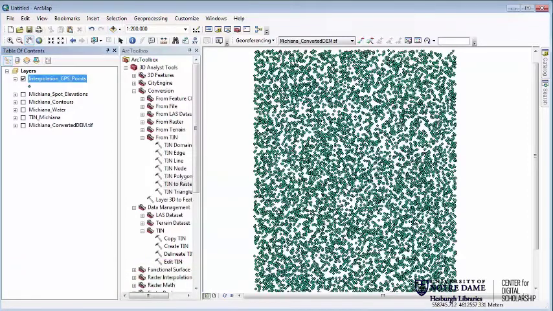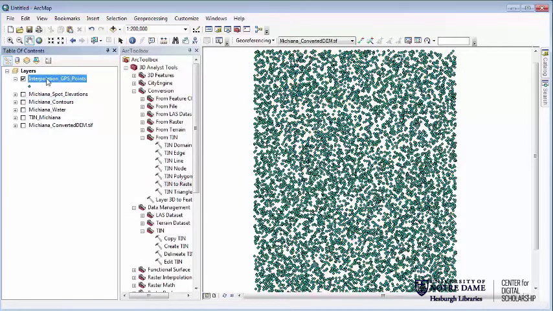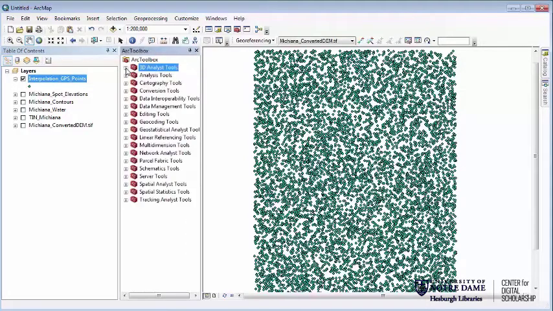What these are, are simulated GPS points taken across the same region. You can see they sort of look roughly like the spot elevations, but they're not exactly the same. And what we want to do is create an interpolated surface out of these. We have a lot of different algorithms. I went over these in the lecture a little bit, and I encourage you to spend a little time looking at different algorithms if you want to. But we're just going to use the spline algorithm, which is one of the more simplistic ones as far as settings go.